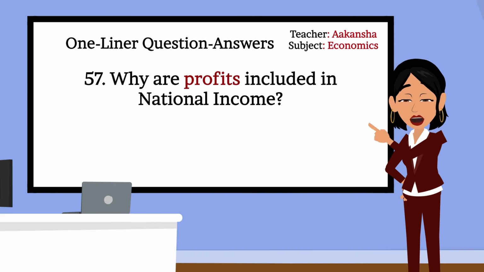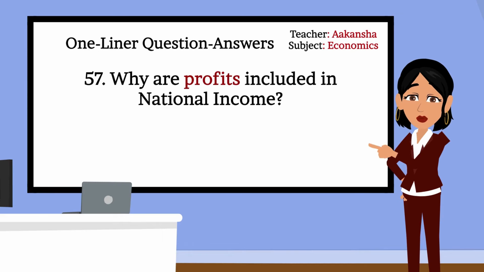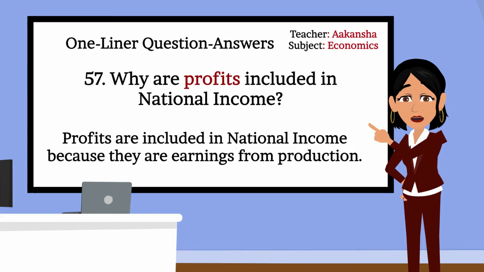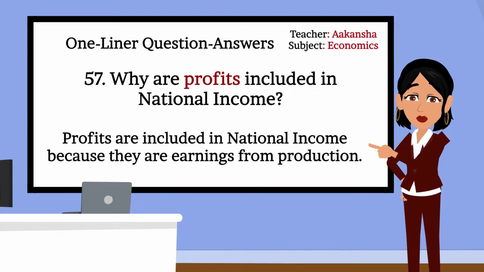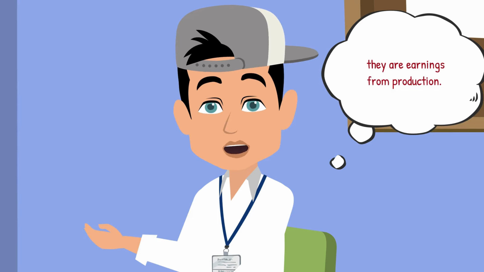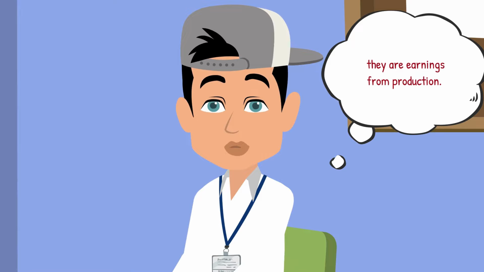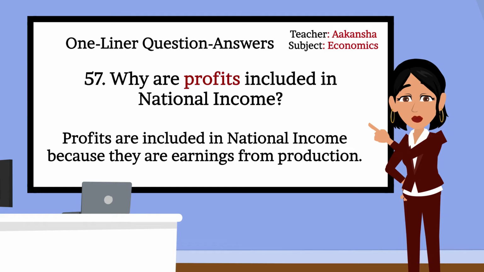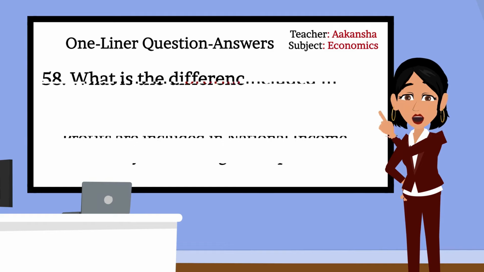57. Why are profits included in national income? Profits are included in national income because they are earnings from production or selling of goods. That's correct, Vansh. Can you explain it? Businesses make profits by selling goods and services, and this is part of the total income of a country, which is counted in national income. That's correct. Let's move to next question.